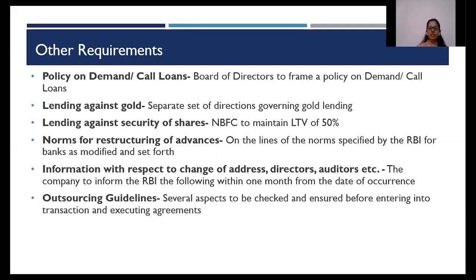Norms for restructuring of advances. There is an annexure again specifically for restructuring of advances. While discussing moratorium, we'll discuss restructuring again, whether this moratorium, the relief that RBI has permitted the lenders to provide to the borrowers, whether this grant of moratorium will be considered as restructuring or not. Next, the information with respect to change of directors, address, auditors, these have to be intimated to RBI within 1 month from the date of occurrence.